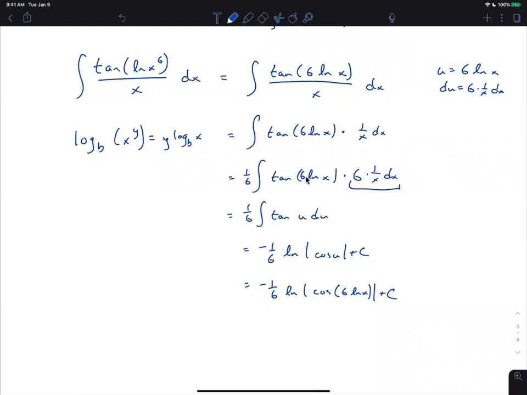Sorry. Everybody clear? That's actually important. This 6 did not come from the tangent. This 6 is because I put 1/6 out here. That 6 should have still been there, and I dropped it. That's my fault. Sorry. But 6 log x, that's u, which is why it didn't affect my actual answer, but it should have. This 6 should have been there. Sorry about that. Other questions on this?